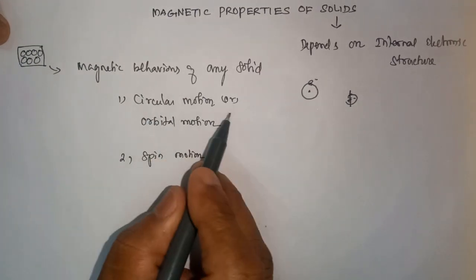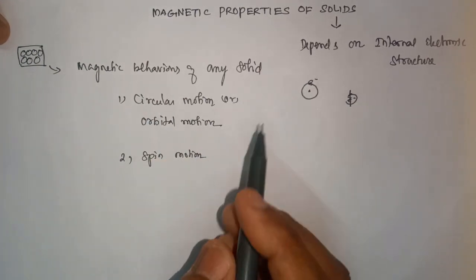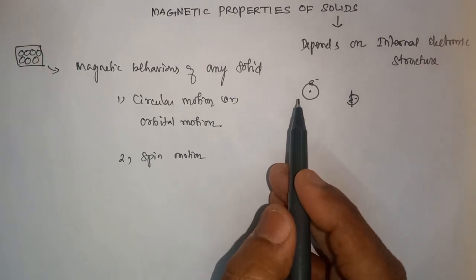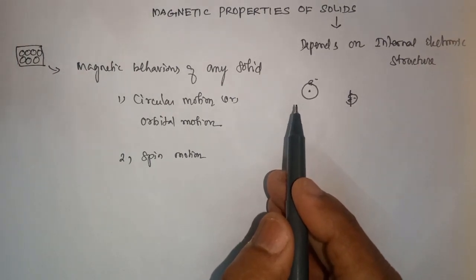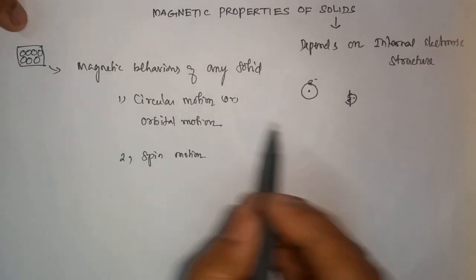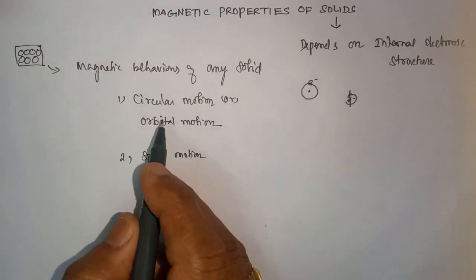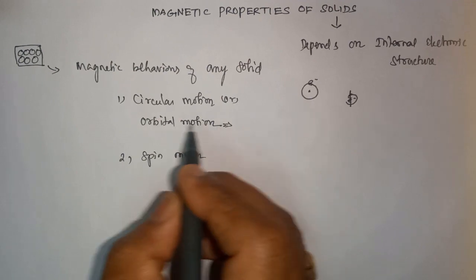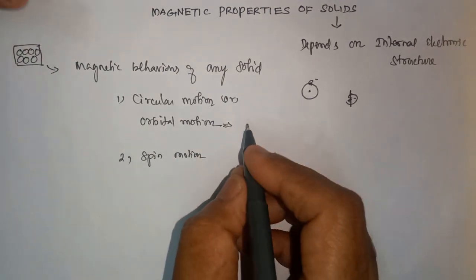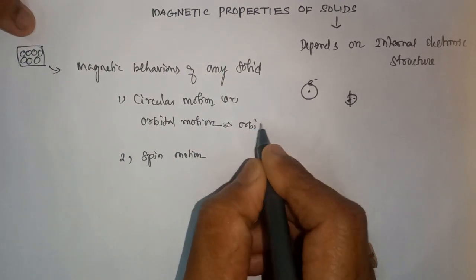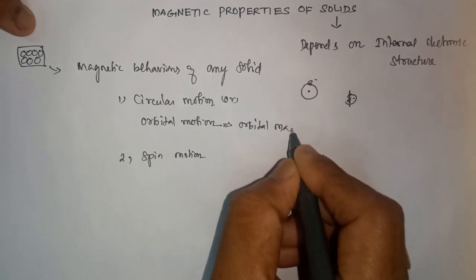The electrons are charged particles. When a charged particle is in motion, a magnetic field is created around it. Because of the circular or orbital motion, the magnetic moment is known as orbital magnetic moment.